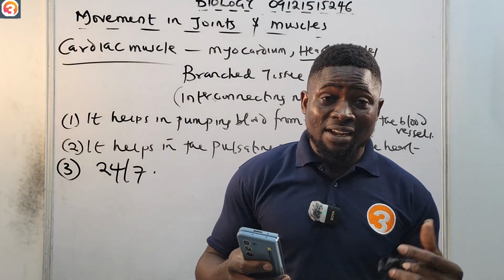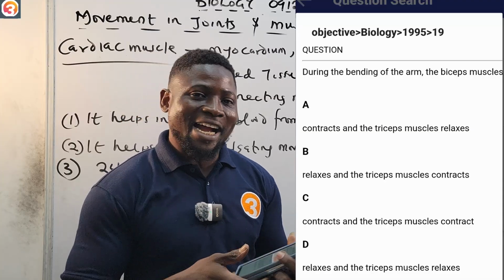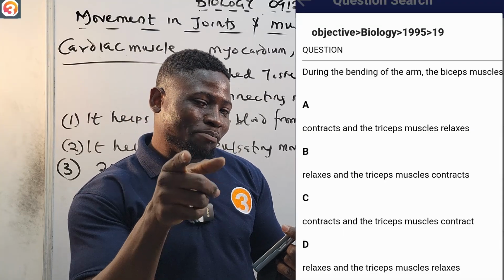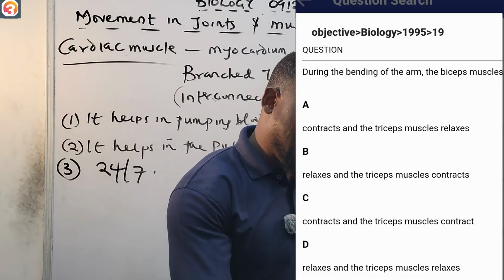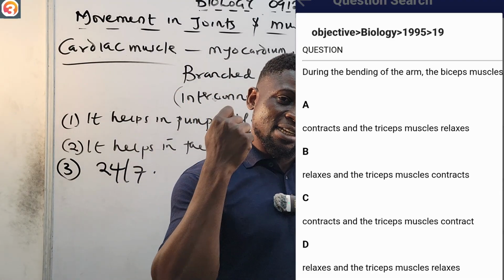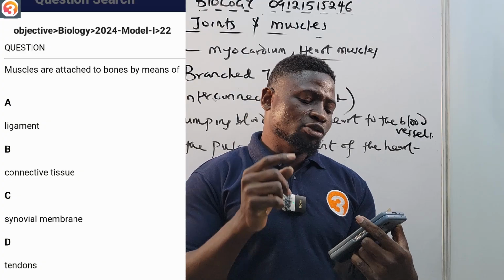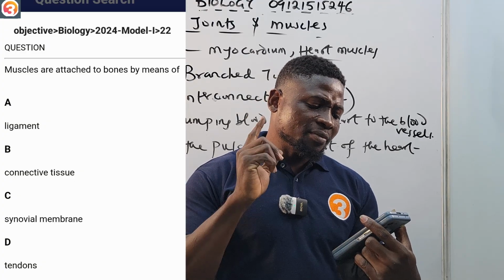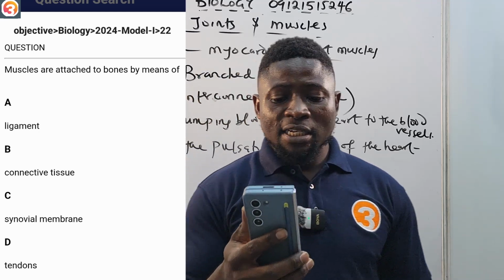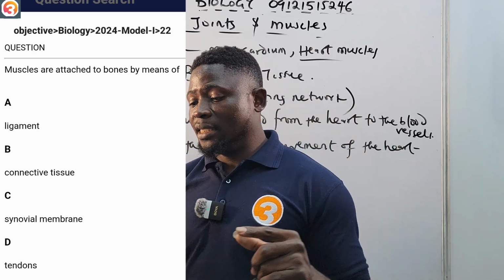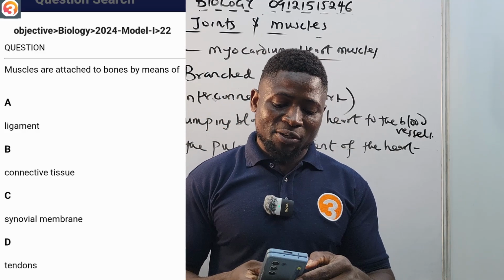The questions are very, very simple. 1995, number 19: during the bending of the arm, what happens to the bicep muscles? Do they contract or relax? And what happens to the triceps? Do they contract or relax? Put your answer in the comment section. Then 2024, number 22: muscles are attached to bones by means of what? A, ligament; B, connective tissue; C, synovial membrane; D, tendon. Put the answer in the comment section likewise.